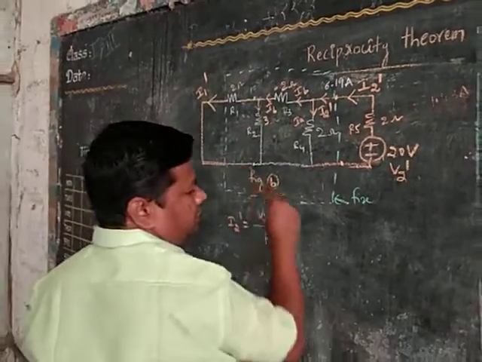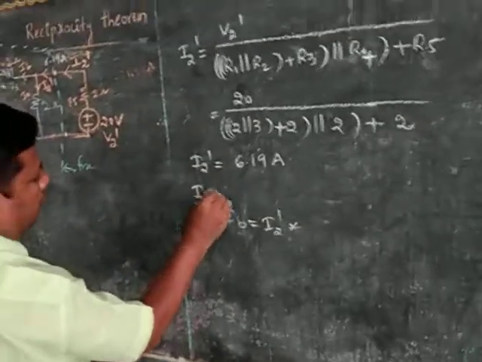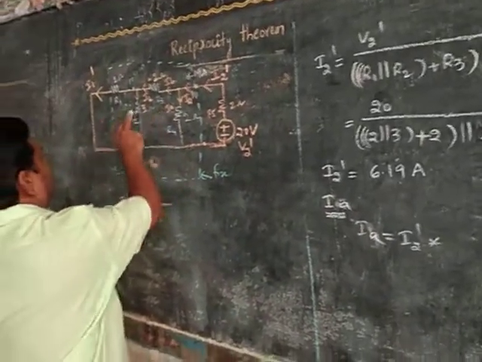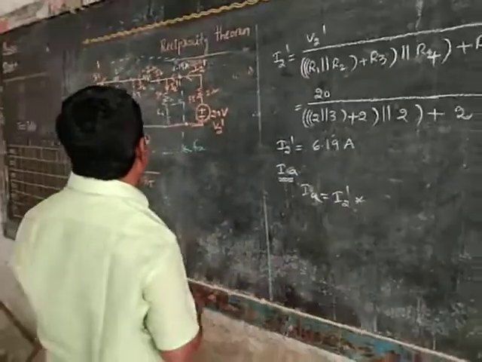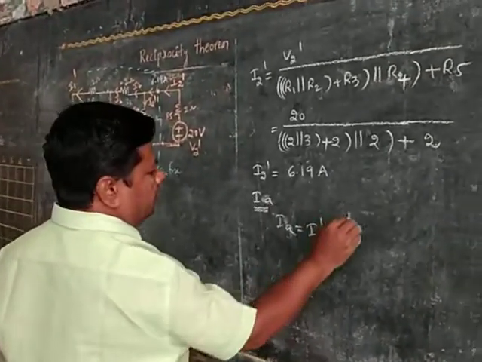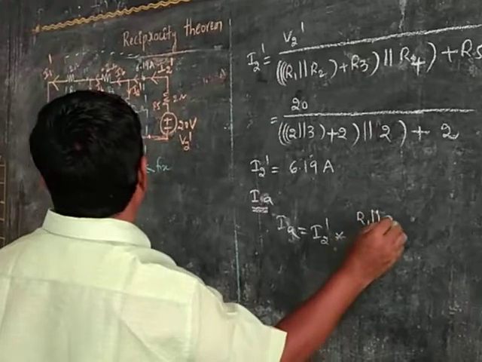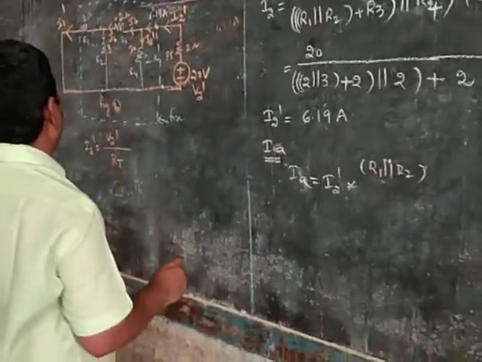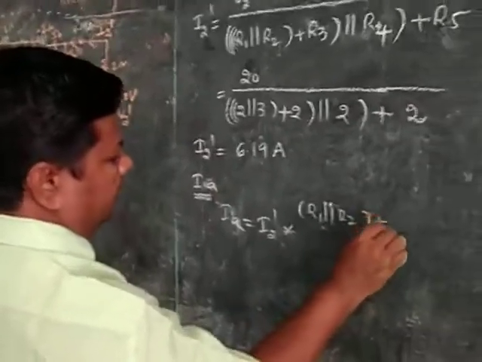The opposite resistor, sorry, this is IA only. IA is equal to I2 dash into the opposite resistor, R1 parallel to R2 plus R3.